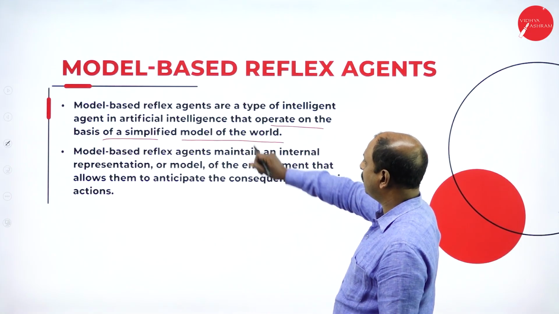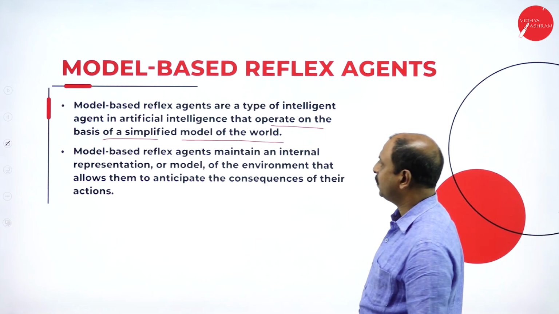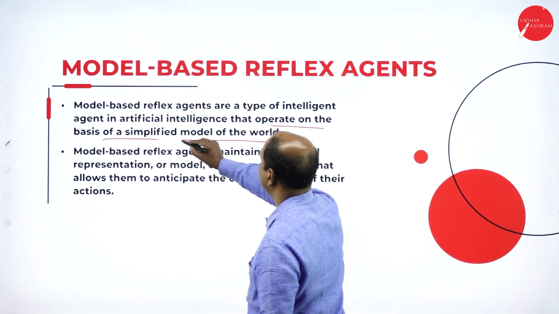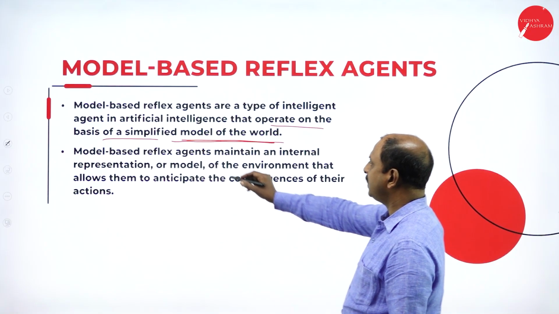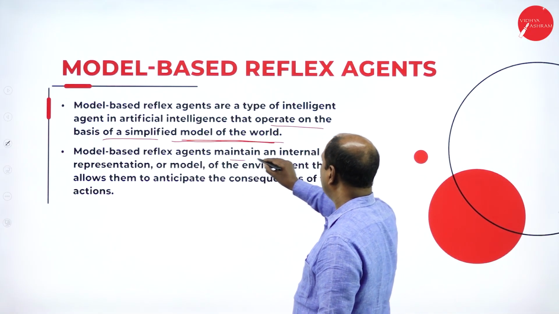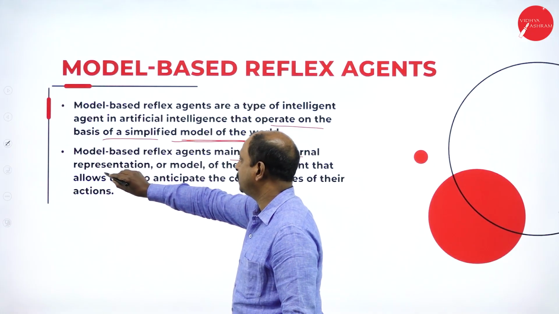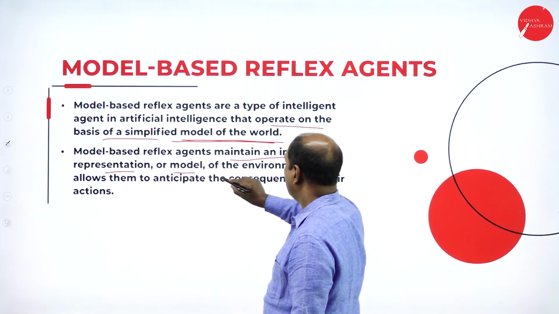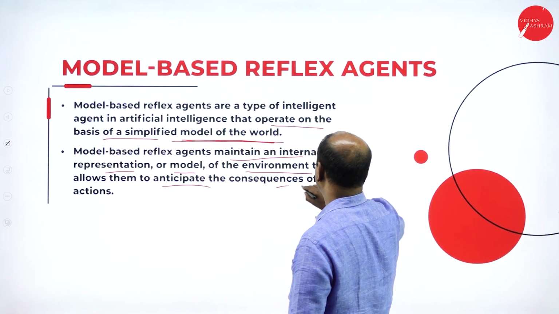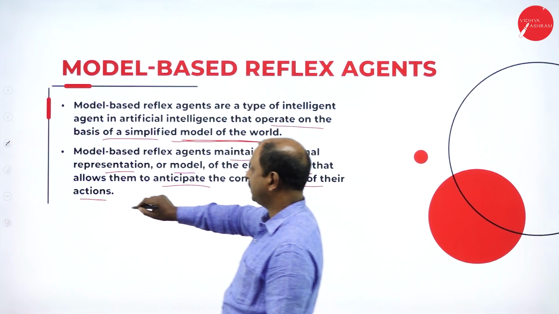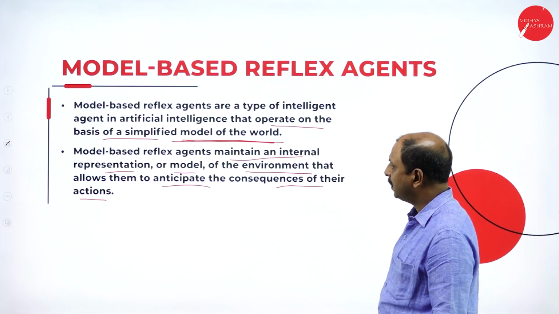But this model-based reflex agent works based on the simplified model in the agent. So this agent maintains an internal representation or model of the environment that allows it to anticipate the consequences of its action.